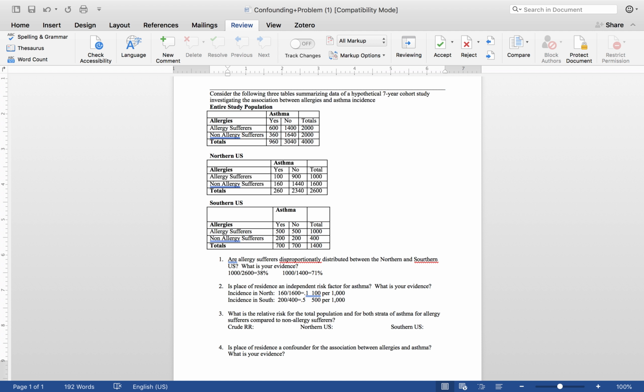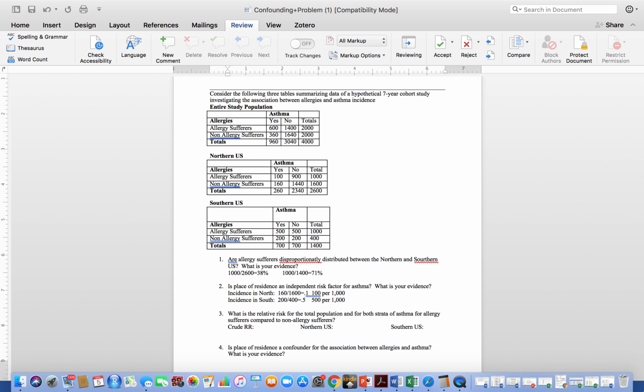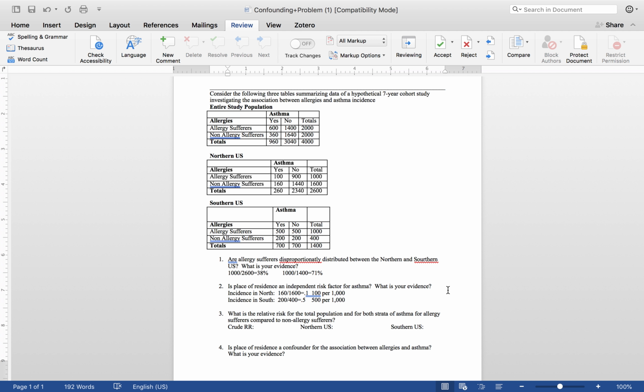And so before we even calculate a relative risk, we can just compare these incidence rates. And we can see that those that live in the south have much higher rates of asthma than those that live in the north. And so we just get our relative risk just to get an idea of the strength of that association. But really just looking at our incidence rates, we can see that there is an association between where people live and asthma.